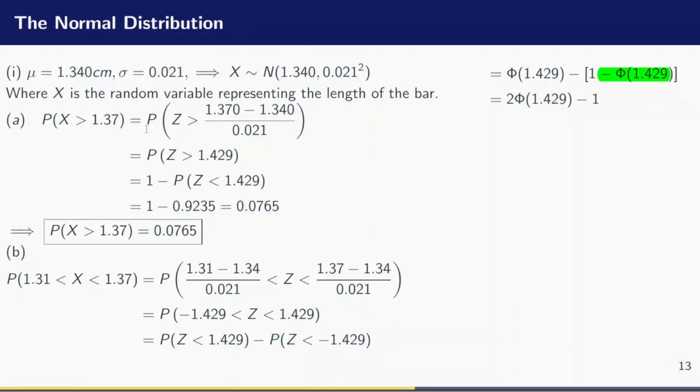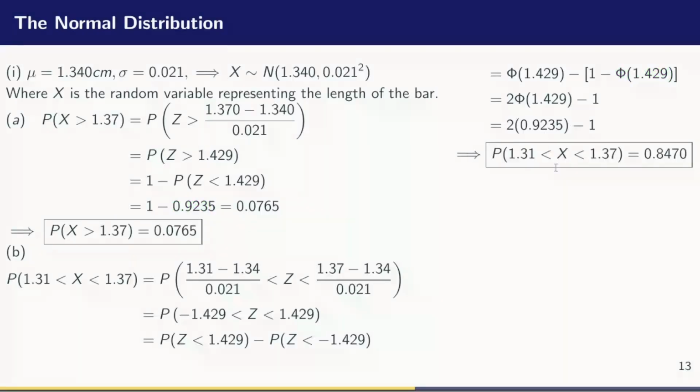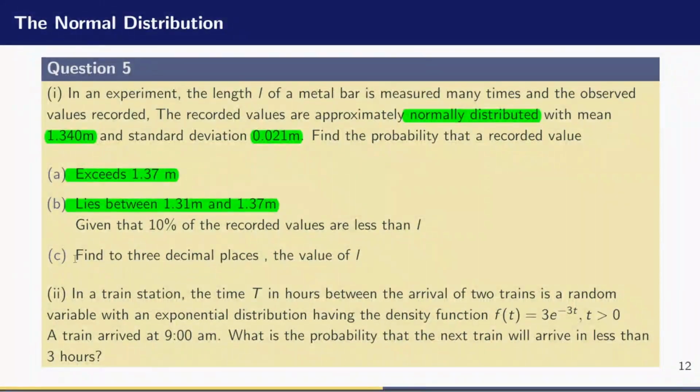And in the previous part A, we evaluated phi of 1.429 and had an answer of 0.9235. So let me substitute that and evaluate, and that is going to give me 0.8470. So I've had the value of the probability that X lies between those two values. Alright, let me now move on to the C part of the question, which we were told that given that 10% of the recorded values are less than L, find to 3 decimal places the value of L.